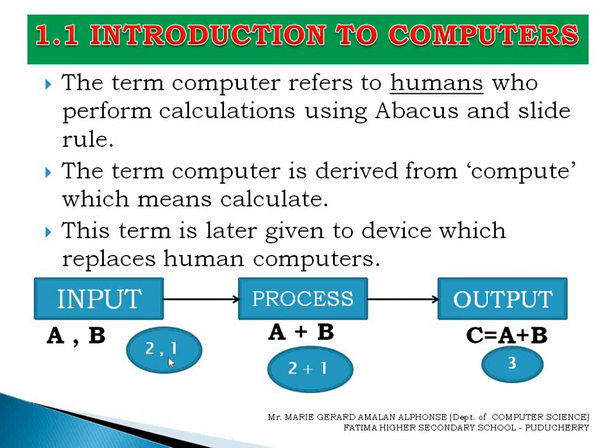The next is data. Data means unprocessed raw fact. In short, we can say it is a collection of details. It is a collection of any details.